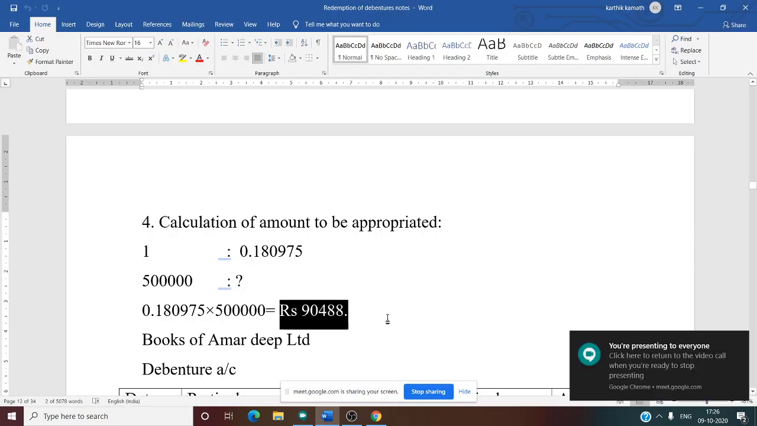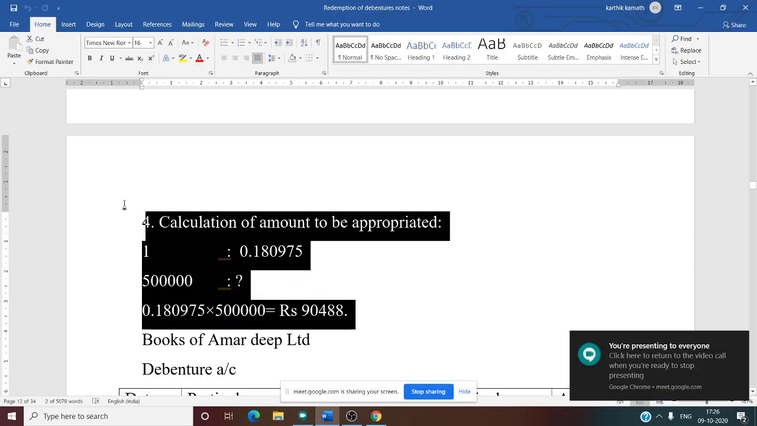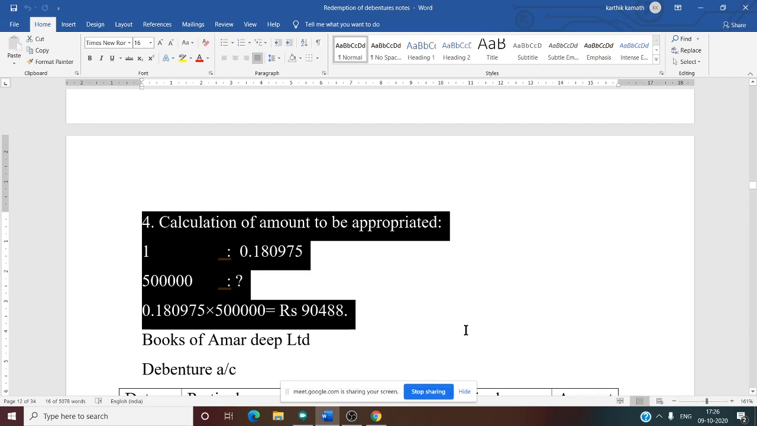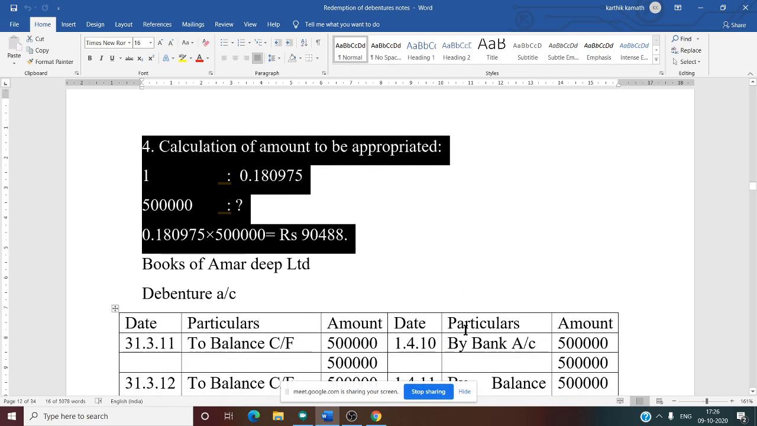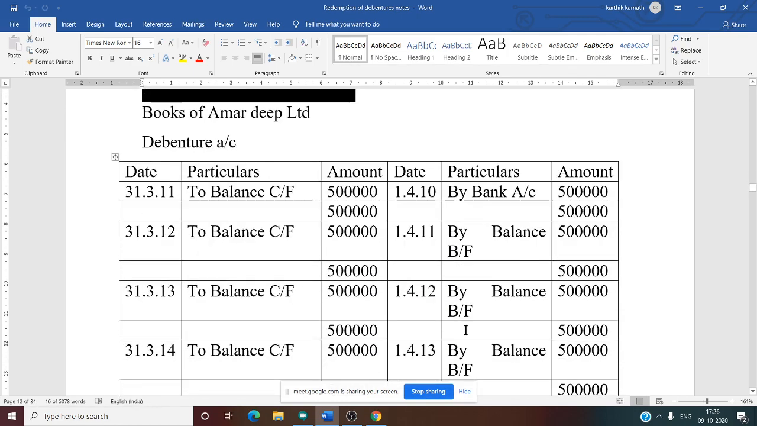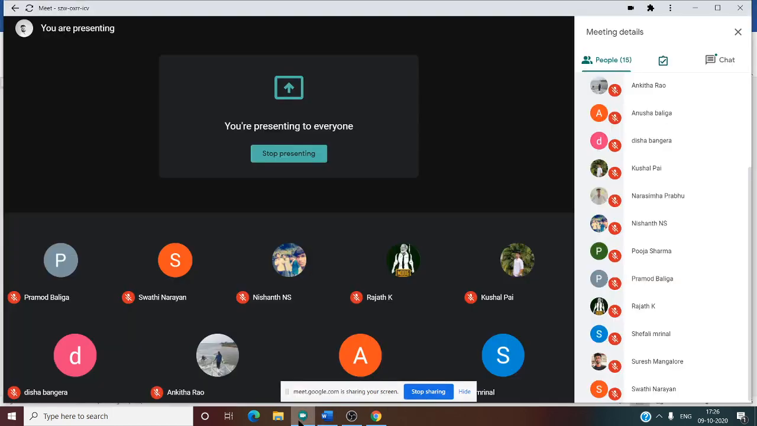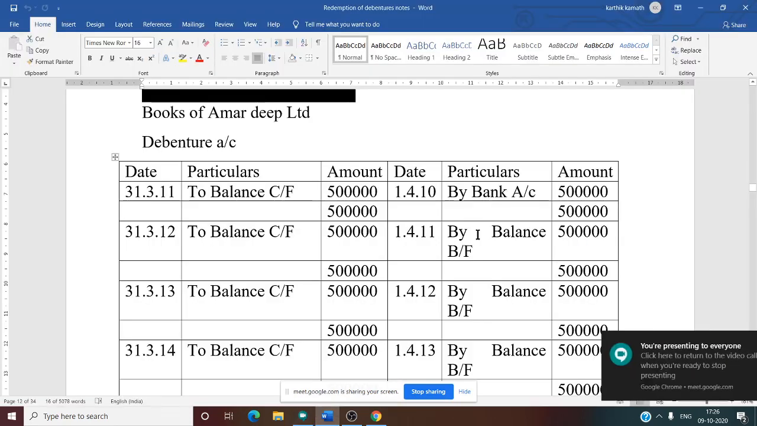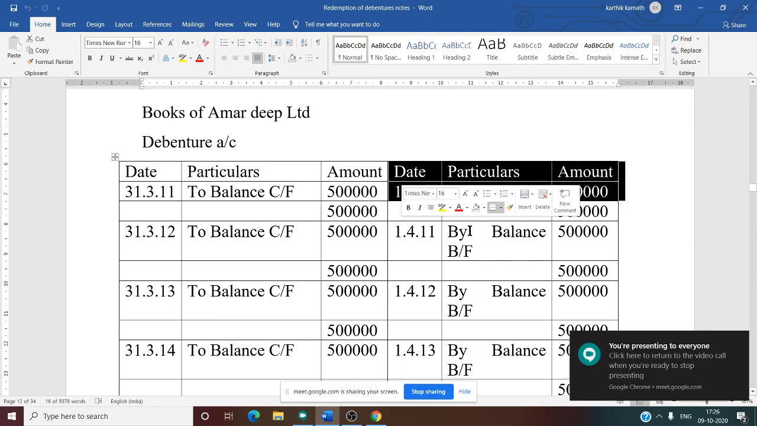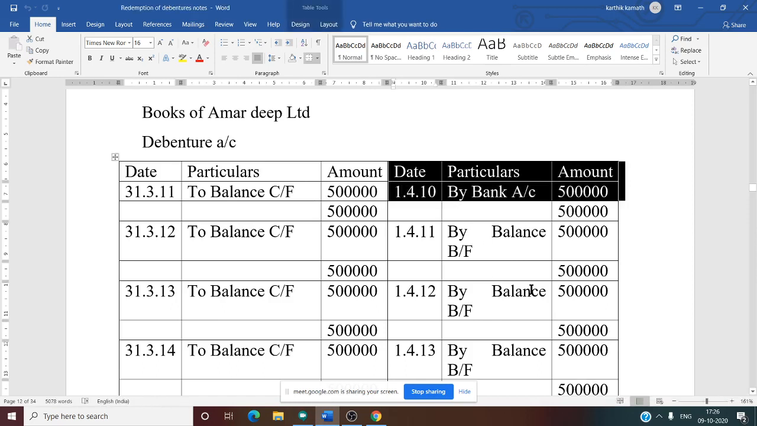See this. After doing the working note, you need to prepare the ledger account. While preparing the ledger account, the first thing is the debentures account. For how many years do you need to prepare it? For 5 years. The debenture account has a credit balance, as we already know. We have already discussed this in the last class.